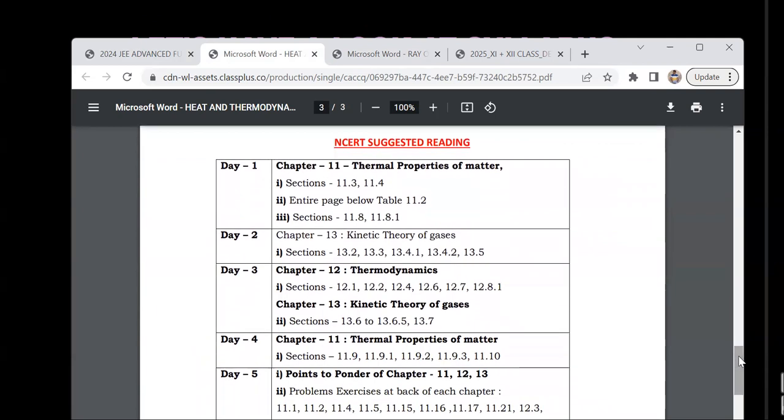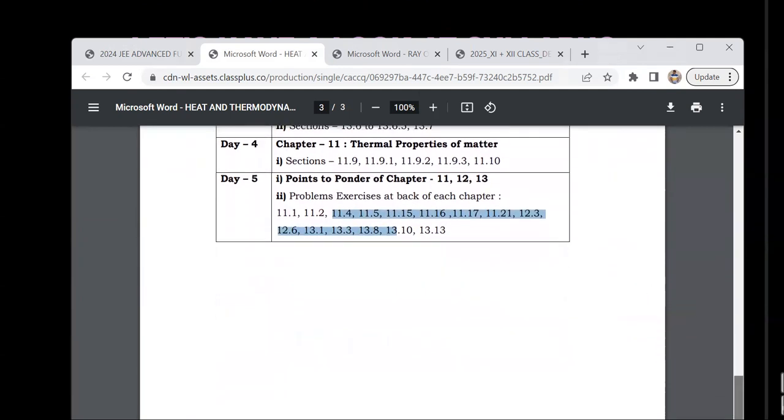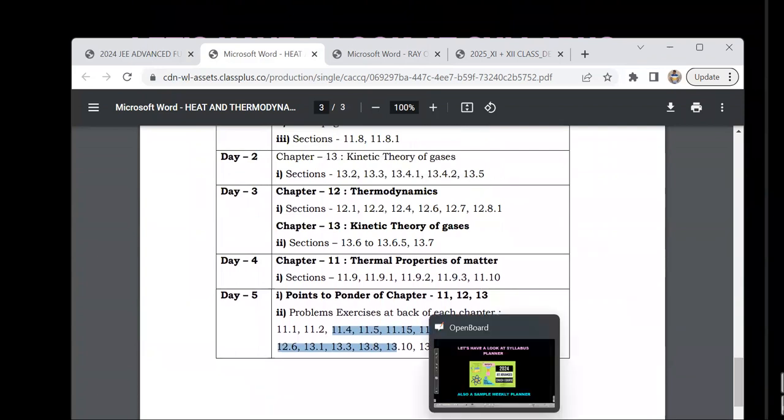So you see, ray optics, not much reading is there. But when it comes to heat and thermodynamics, there is lots of reading. And so I'm not asking you to read entire parts, but bits and pieces which are important, including the points to ponder or backside exercises, NCERT exemplar problems. Each day, what you're supposed to go through is already printed at the back of the weekly planner. So this is the importance of the weekly planner there.